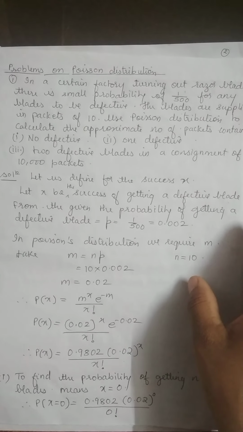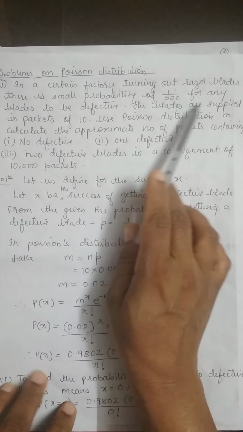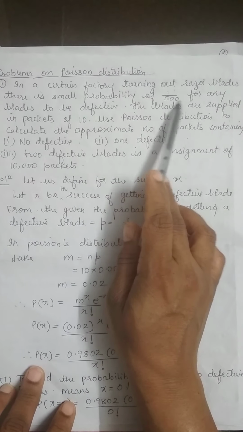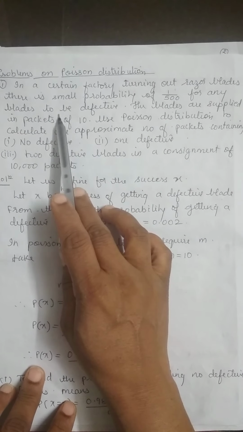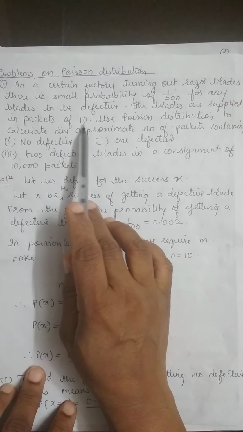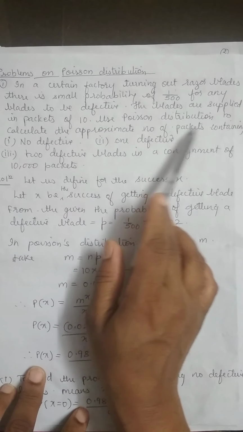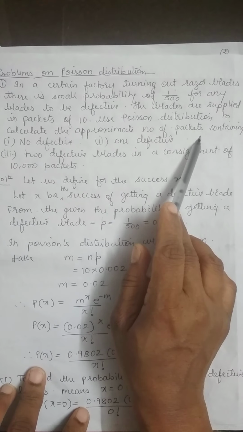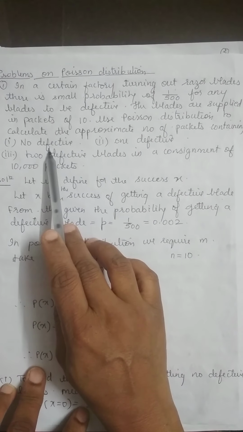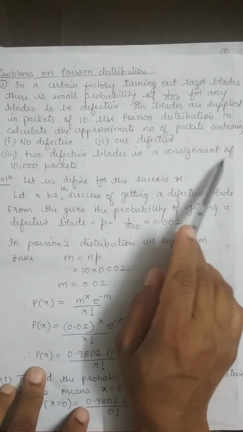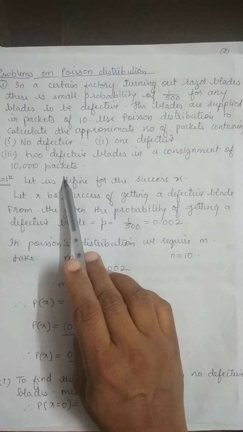What are the problems? In a certain factory turning out razor blades, there is a small probability of 1 by 500 for any blade to be defective. The blades are supplied in packets of 10. Use Poisson's distribution to calculate the approximate number of packets containing no defective, 1 defective, 2 defective blades in a consignment of 10,000 packets.